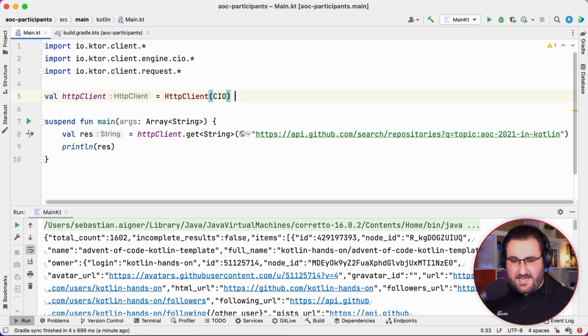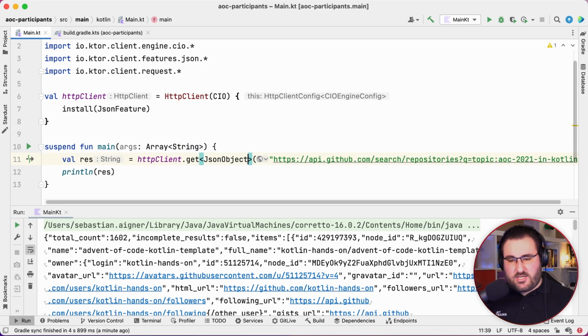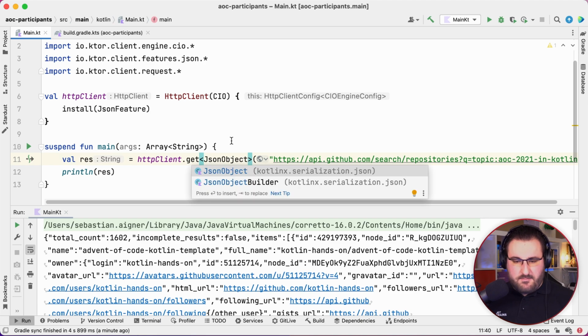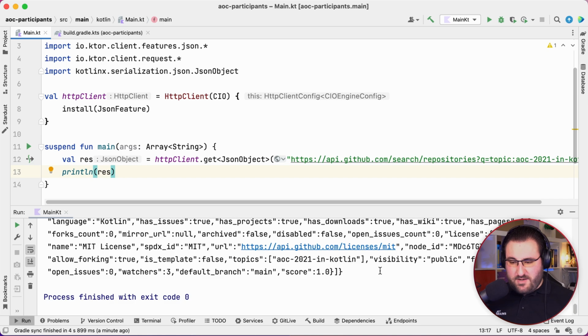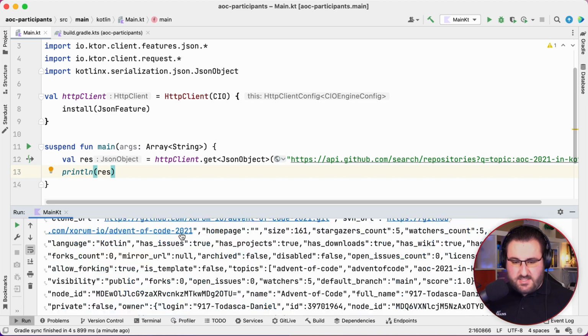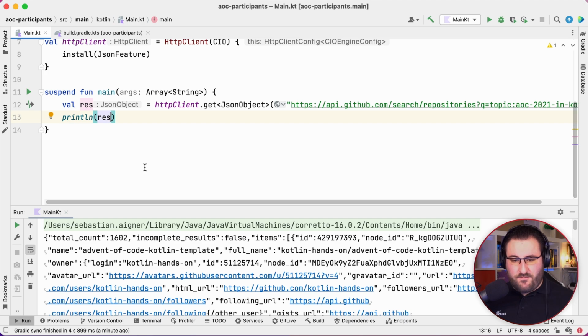So let's do exactly that. We are going to install what is called the JSON feature, which does exactly what you would expect. And now, instead of returning a string, the HTTP client can instead get a JSON object, for example, directly. Let's run this code again and see what happens. Well, the output looks pretty much the same here. It's still just some JSON code. But the main difference is that res is now a JSON object, which, unlike a string, we can do a bunch of fancy things with.